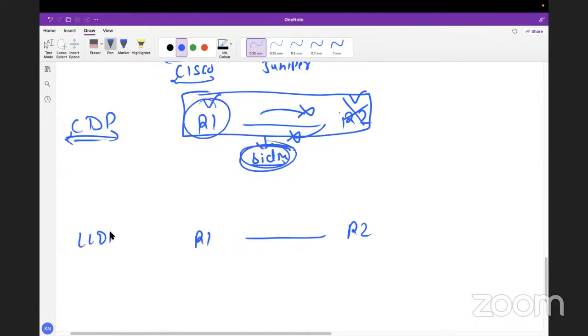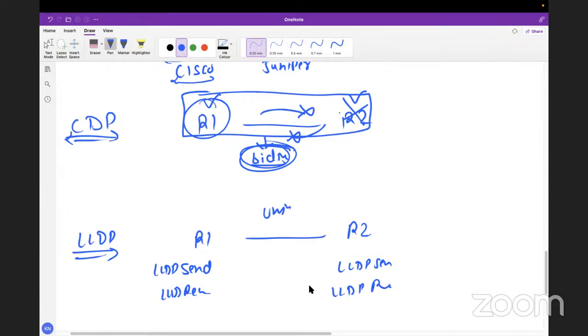But LLDP has commands like LLDP send and LLDP receive. Here also, I have LLDP send and LLDP receive. It means this is unidirectional. If you say, I don't want to receive, but yes, I want to send.